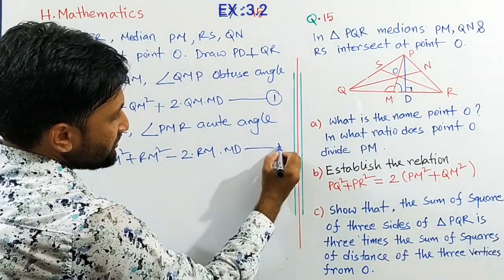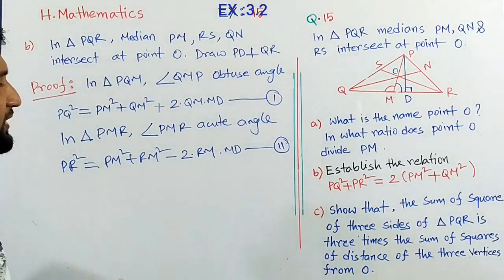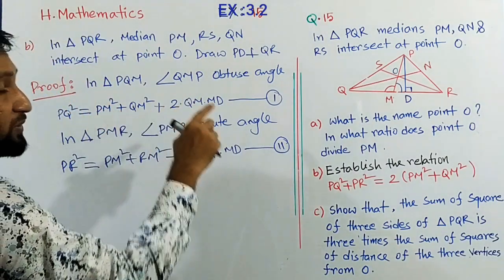Mark this as equation 2. Now add equations 1 and 2.